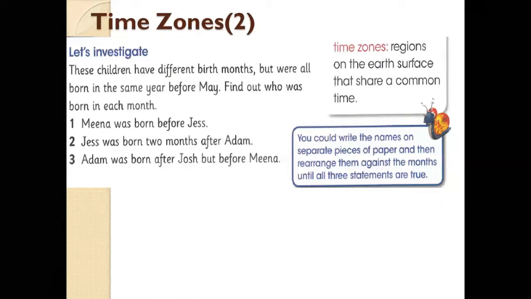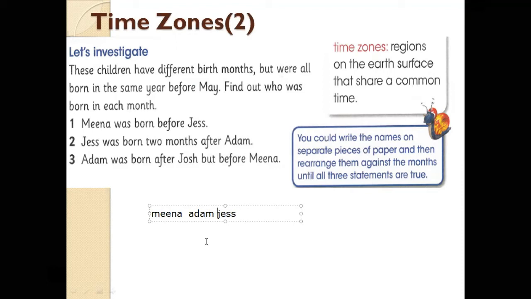In this question, these children have different birth months. They were all born in the same year before May. Find out who was born first. The first thing is to write the names, which makes it easier to understand. He said Mina was born before Jess, so first is Mina, then Jess. Next, Jess was born two months after Adam.